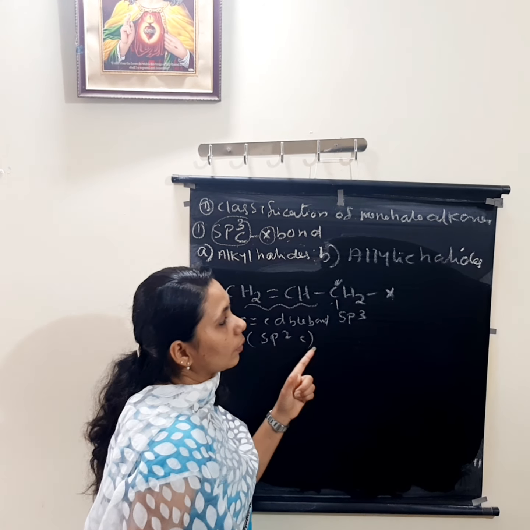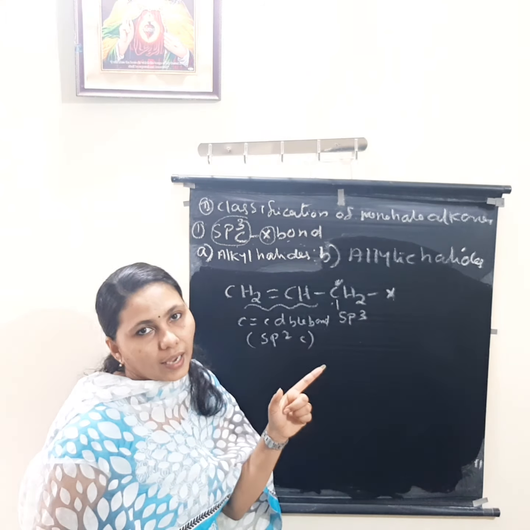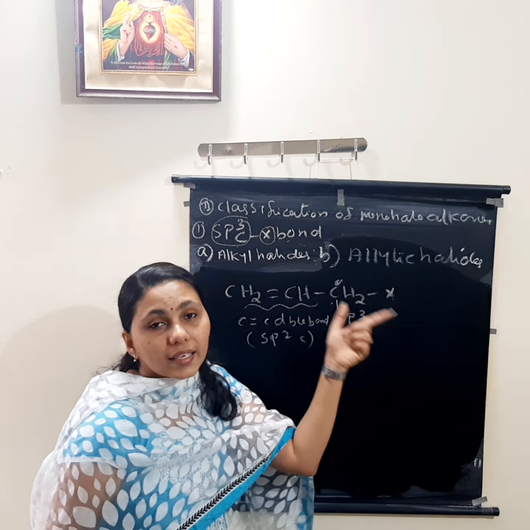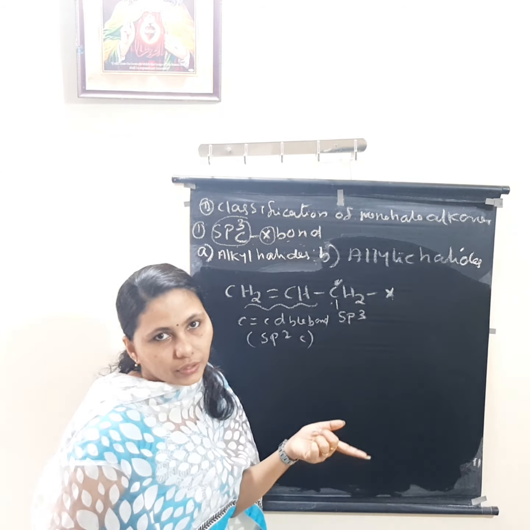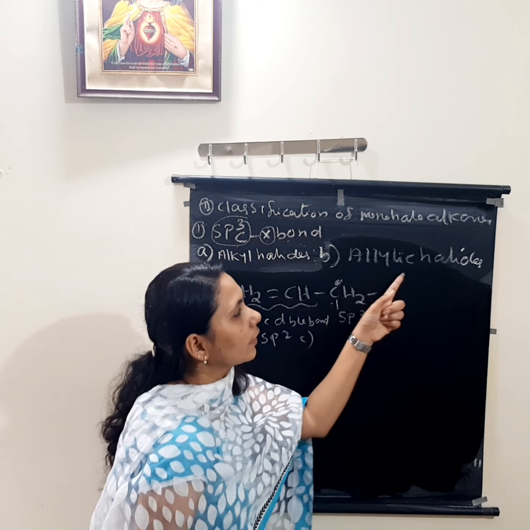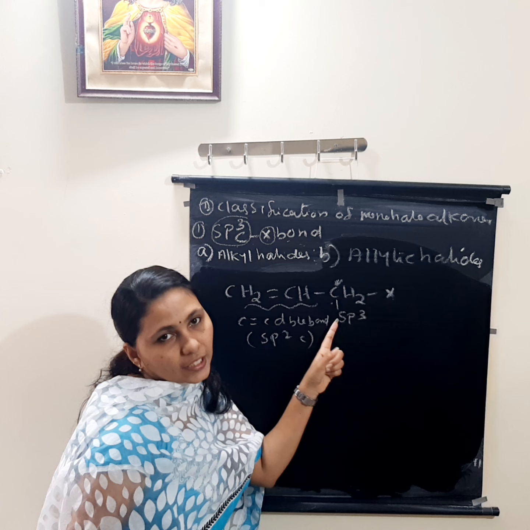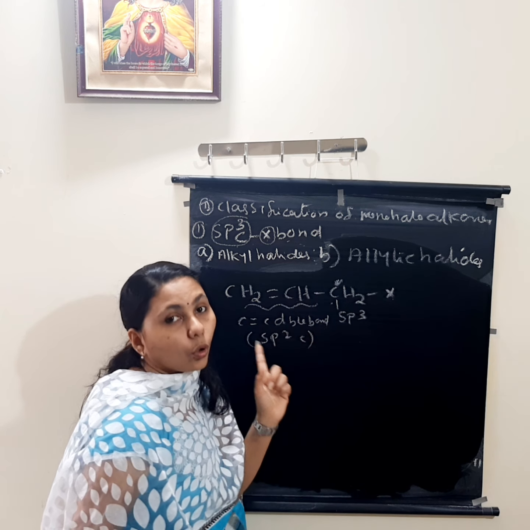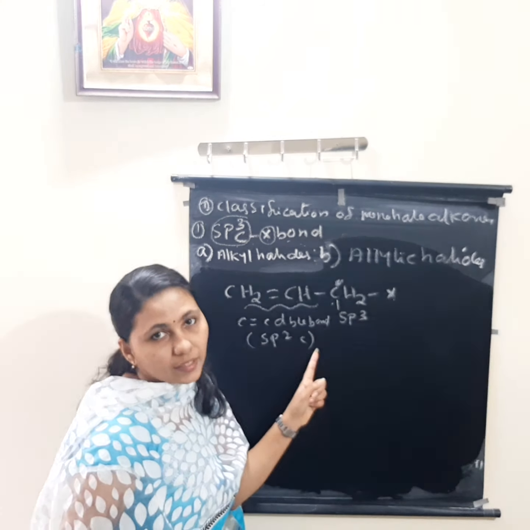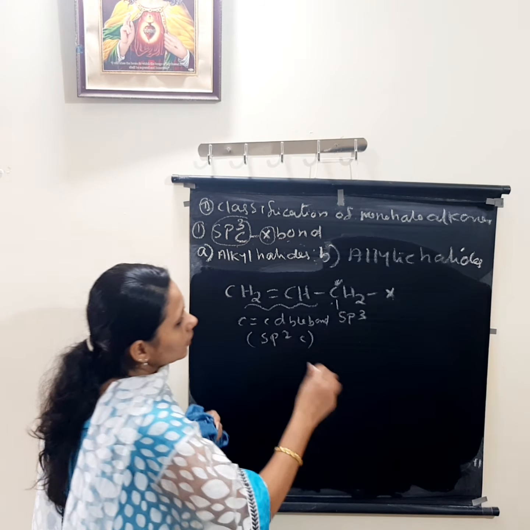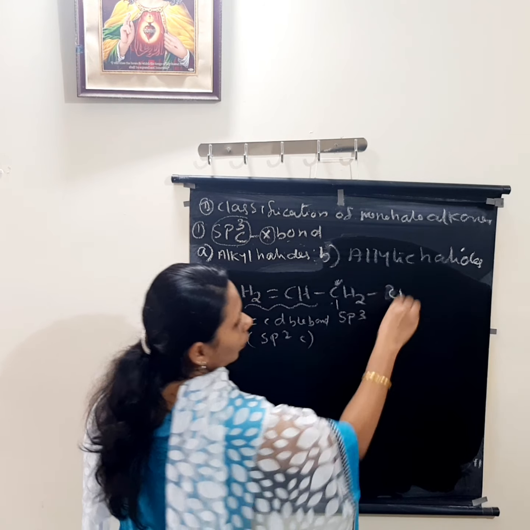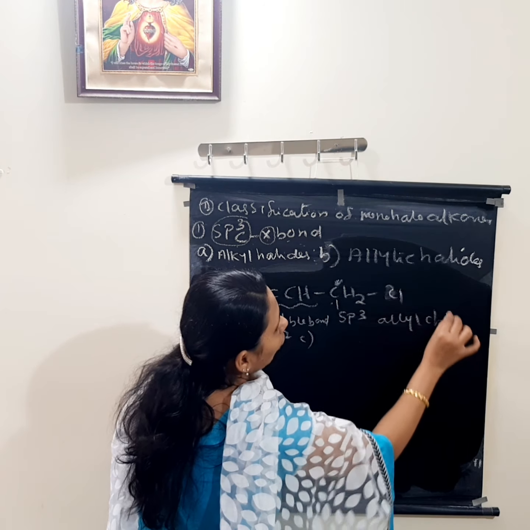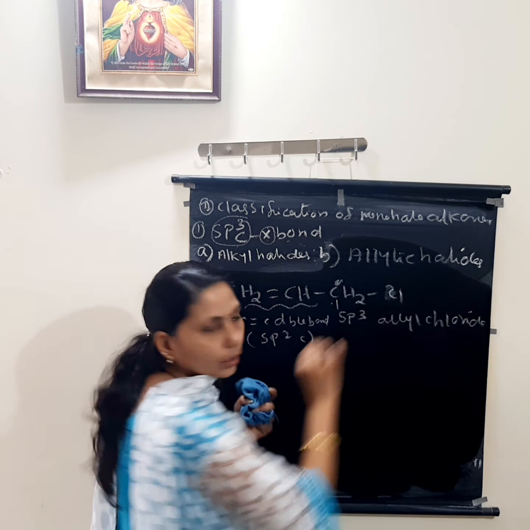That type of compounds are known as what? Allylic halides. If you take chlorine, it is allylic chloride or allyl chloride. So allylic halides means the halogen attached sp3 hybridized carbon atom is next to a carbon-carbon double bond or next to an sp2 hybridized carbon atom. For example, we can write here chlorine. It is known as allyl chloride, or allylic chloride.